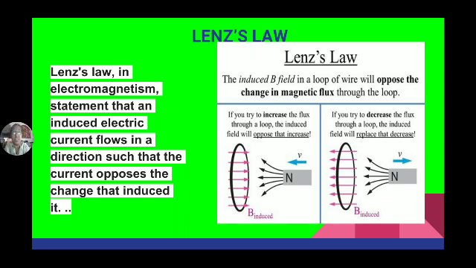That self-induced EMF is given by E is equal to minus N dφ/dt, where N is the number of turns and dφ/dt is the rate of change of flux linking with the coil. The flux linking with the coil is changing, but at what rate? That factor is given by the rate of change of flux linking with the coil.